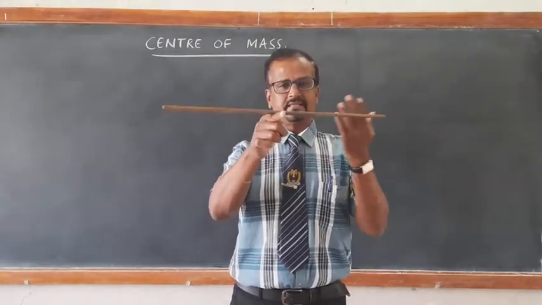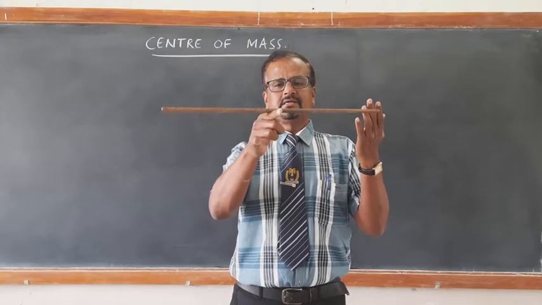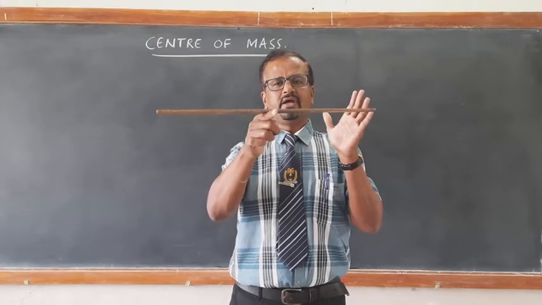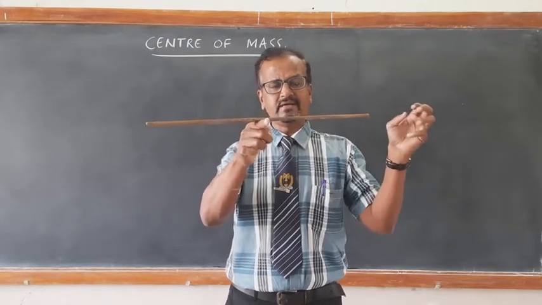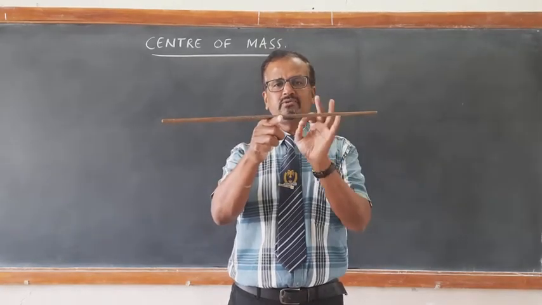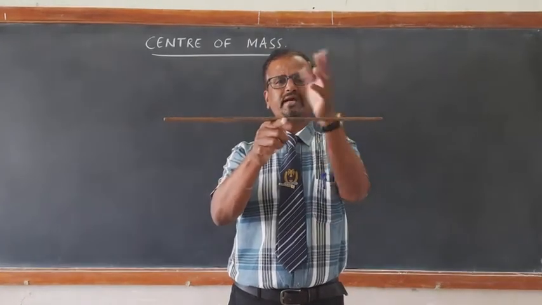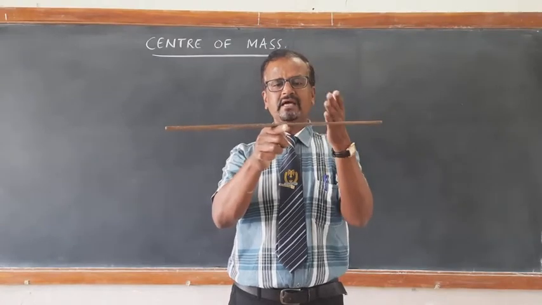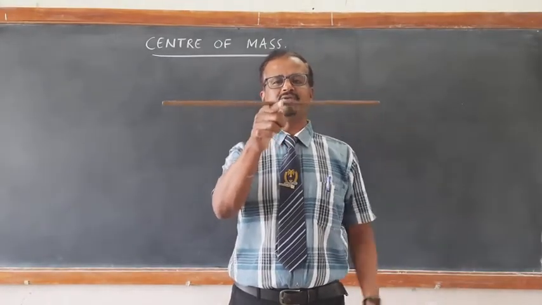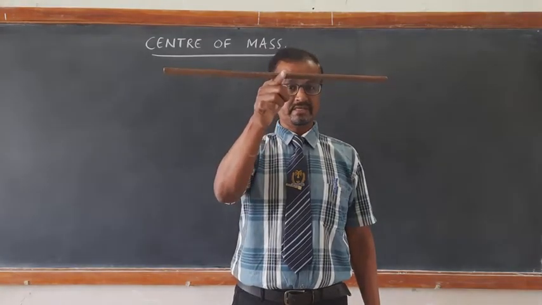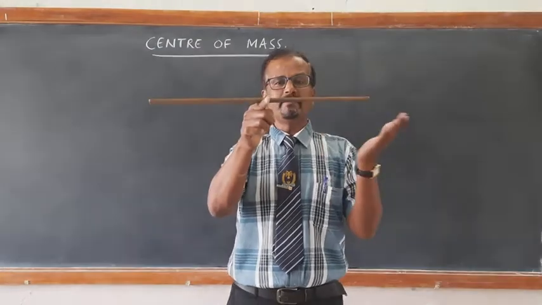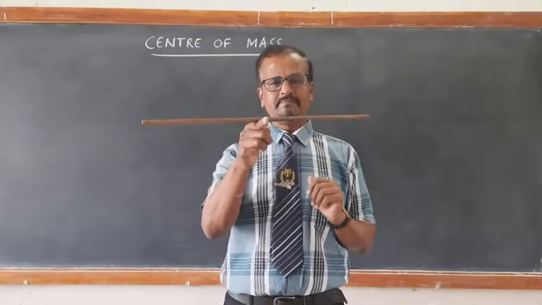When this scale has uniformly distributed mass, having the same density, definitely you can say the center of mass will be at 50 by 2, exactly at 25 centimeter. So I am balancing exactly at 25 centimeter. This is very simple for a regular body or a linear body wherein the mass is uniformly distributed.